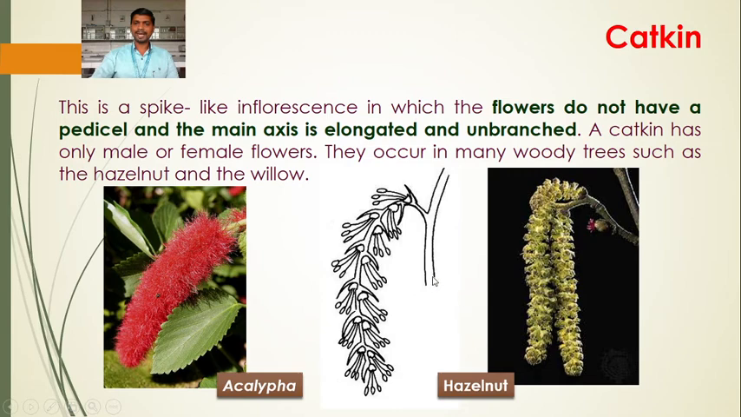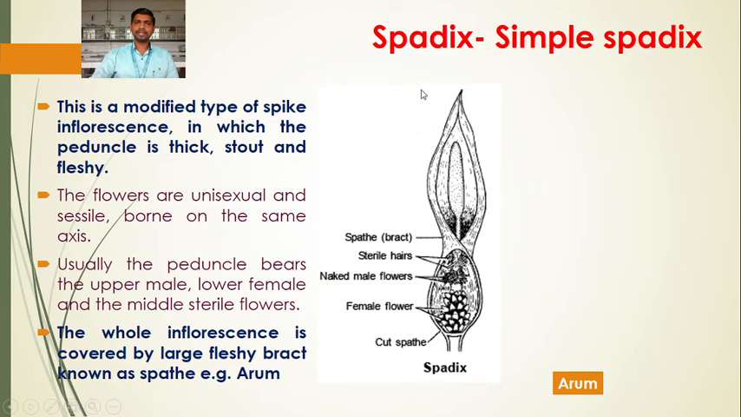So this is catkin inflorescence. Okay, got it? Next, this is the spadix. This is a modified type of spike inflorescence in which the peduncle is thick, stout and fleshy. All these types come under the category where the main axis is elongated.